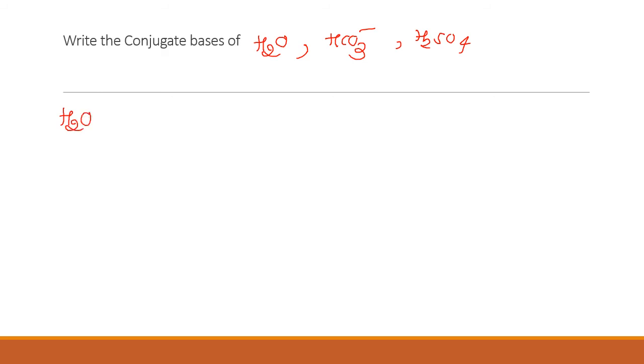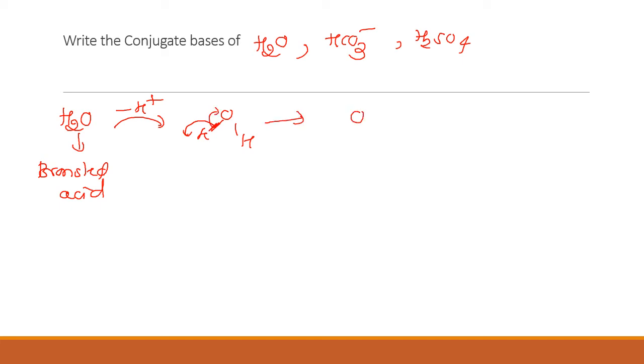To write the conjugate base, we treat the species as a Bronsted acid. What is a Bronsted acid? It is the one capable of donating H plus ion. In the case of water, it has to lose H plus, so the electrons are shifted to oxygen. Therefore, OH minus is the conjugate base of water. This is the first example.